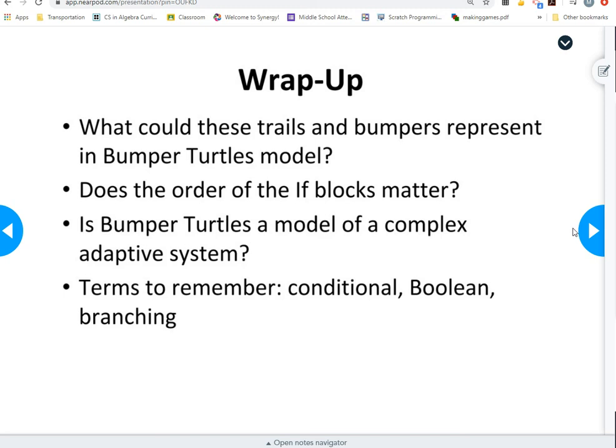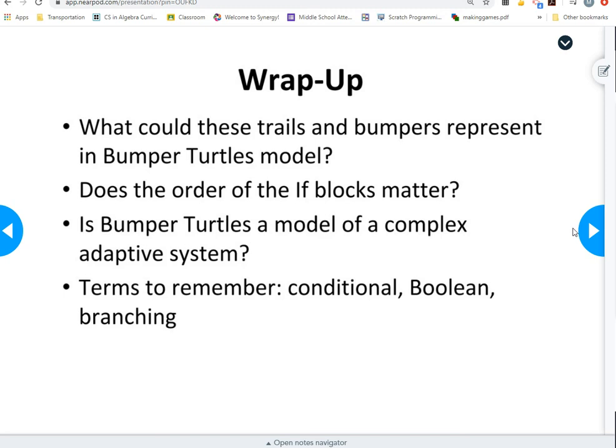But what could these trails and bumpers represent in bumper turtles? So if we did another one that was a bumper turtle model, sorry, I was thinking of a collision model. But what could these trails and bumpers represent in bumper turtles? It could just be signs on a road or the way a trail goes. So the order of the blocks absolutely 100% matters. So make sure that you put them in the right order. If it doesn't work, try a different order.